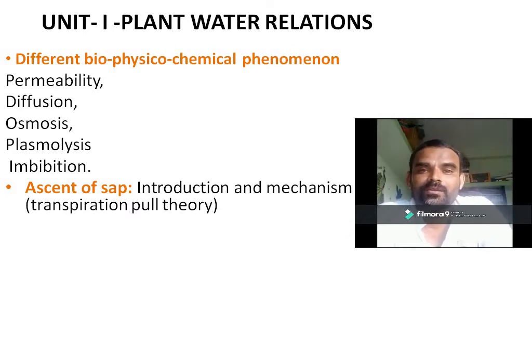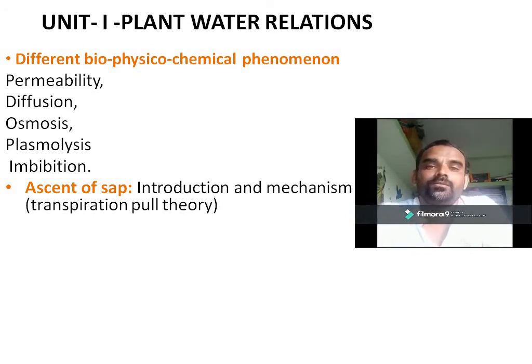Different theories have been given, but the most important theory we have to study is the transpiration pull theory. Here different words are there, transpiration and pull. Then again the question arises, what is meant by transpiration?